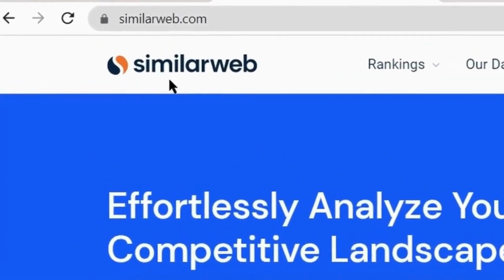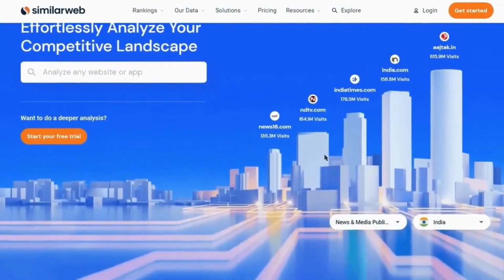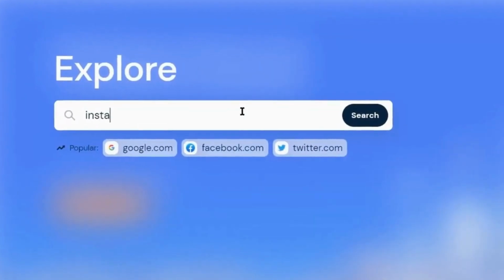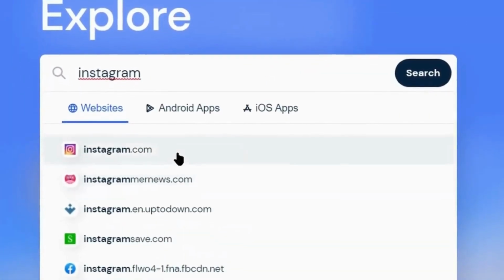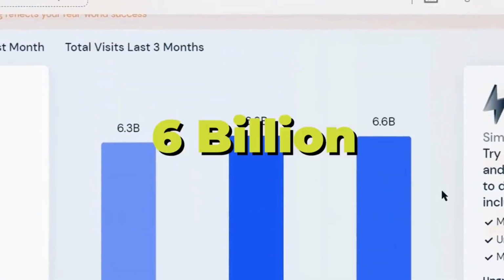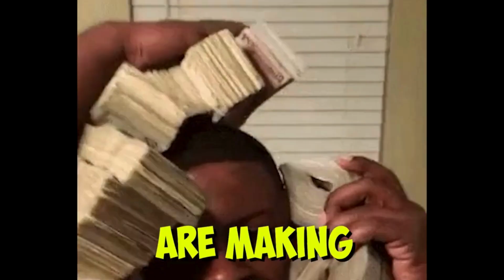So for the second step, I want you to come over to similarweb.com, and if you don't know already, SimilarWeb is a website where you can check the stats of any other website or app. So just search for Instagram in the search box and select the first option of Instagram. If you scroll down you will see that Instagram gets over 6 billion visits per month, 6 billion. But only 5% of them are making money on Instagram.